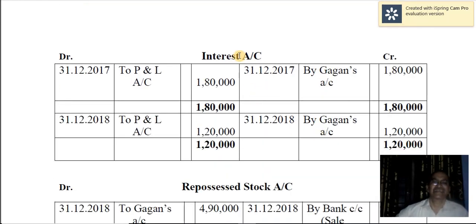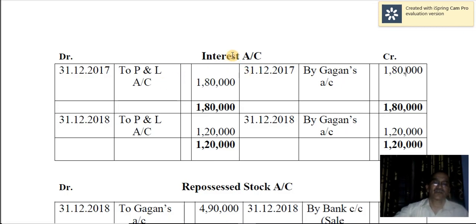Alright, next one, interest account. Interest due from Gagan for first year is 1,80,000. Interest is an income here. For us it is income, for the hire purchaser that is an expense. So income is credited, and Gagan's account is debited. The entry is Gagan's account to interest account. When you post it, it will appear like this. So 1,80,000. Then that is closed by transferring to profit and loss account.